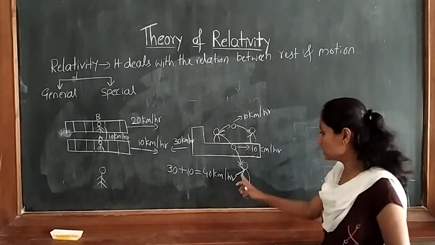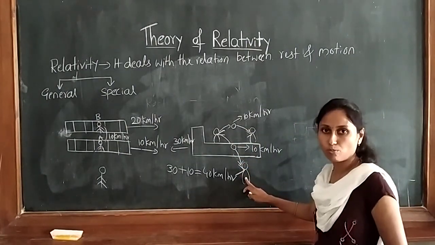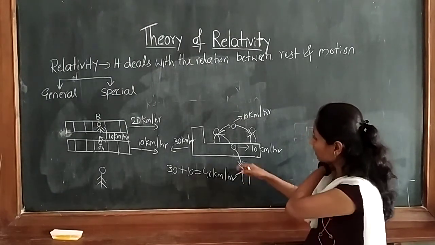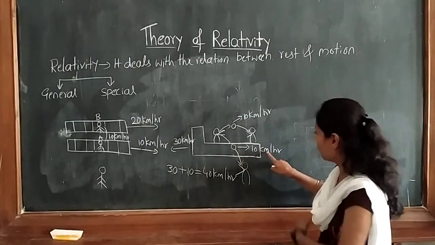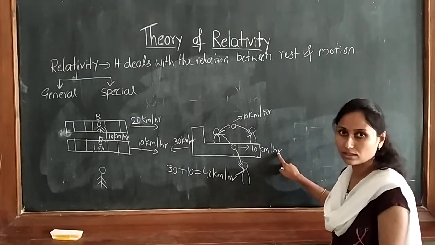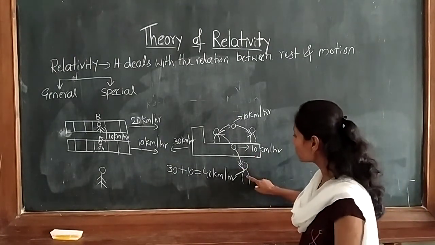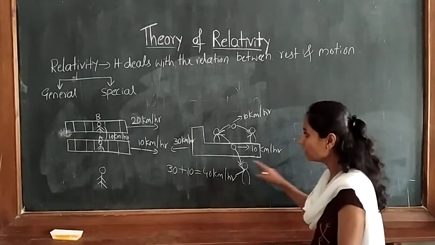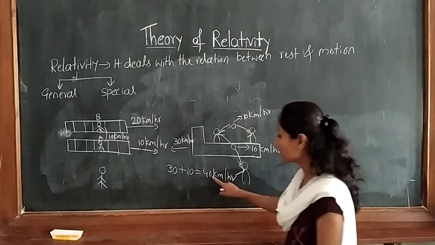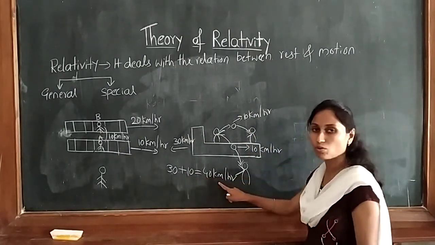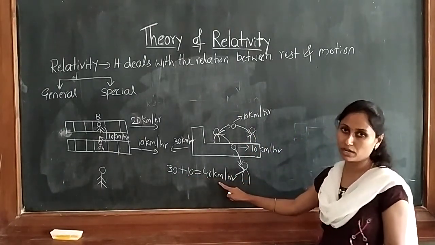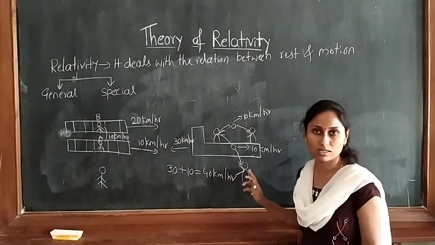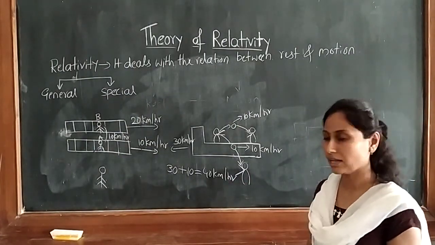Now I will change the situation. One boy is standing outside the truck. So when he throws the ball with the same velocity, 10 km per hour, he is not experiencing the same velocity. As he is outside, how much velocity will he experience? 30 plus 10 is equal to 40 km per hour. That much velocity he is experiencing, isn't it? So now you can analyze the thing.